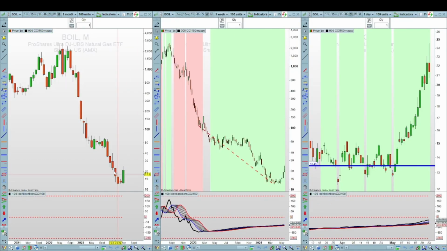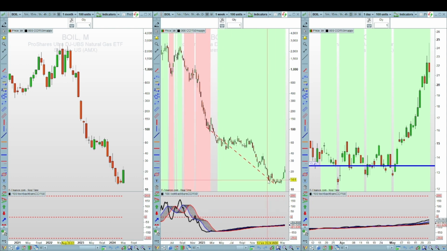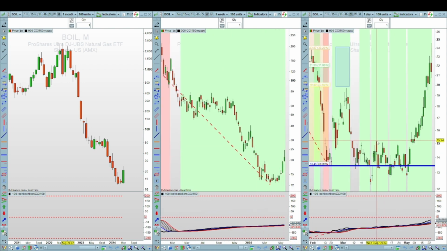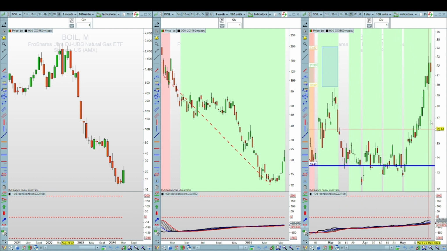On BOIL, on the monthly, there's no CCI, it's not drawing it, so we'll consider that a neutral at best. On the weekly, we've got a bullish divergence versus lower lows in the price, and that's still rising. On the daily, we've also got a bullish divergence, and that's still rising. And that's after it's hit this support level at 1346 and making new highs. But notice, since our last update, it's actually retraced to the downside, similar to the natural gas price.